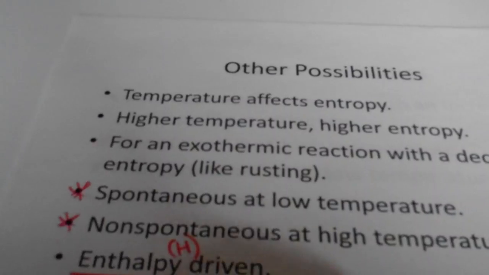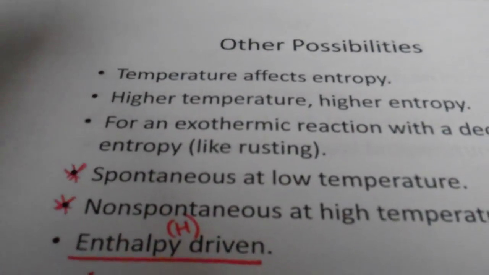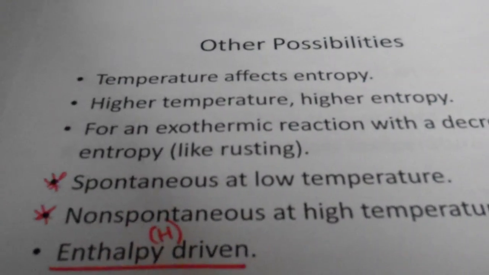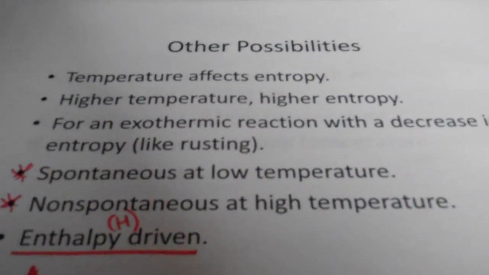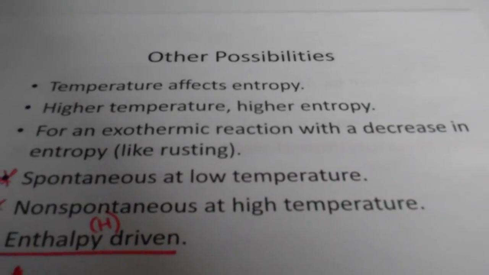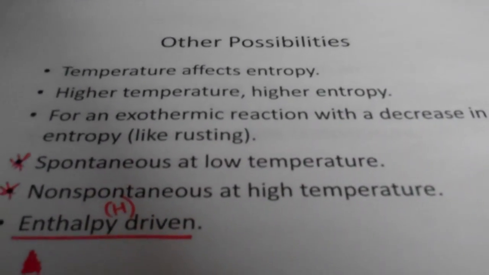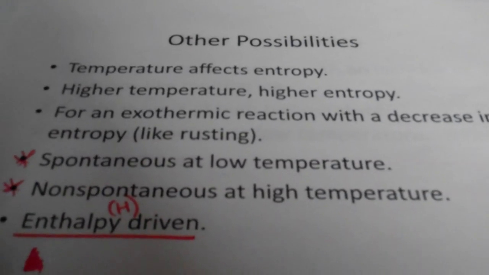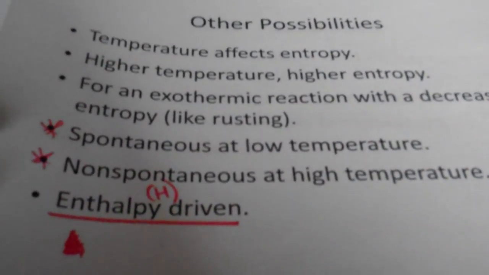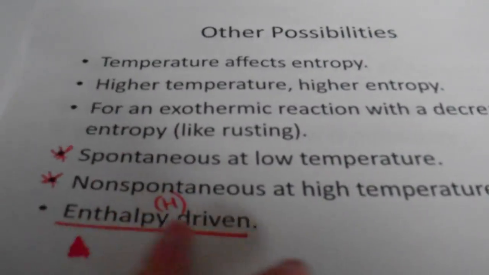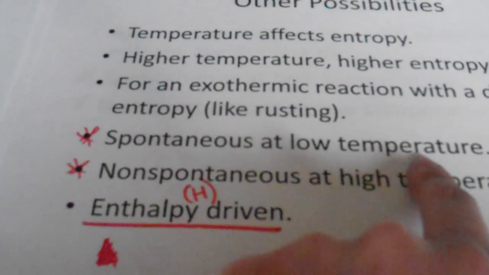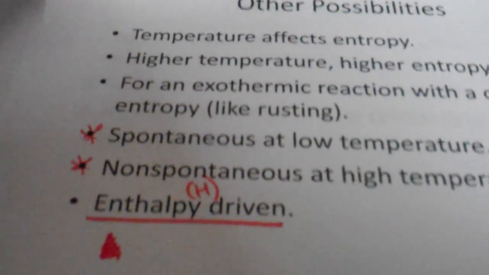So some other possibilities. Temperature can affect entropy. At higher temperature, you have a higher entropy. You have more disorder. You are more likely to be a gas, or those gases are moving with more disorder. For an exothermic reaction with a decrease in entropy, like rusting, it is spontaneous at low temperature, and it can be non-spontaneous at high temperature. This is where it's enthalpy driven, delta H driven.